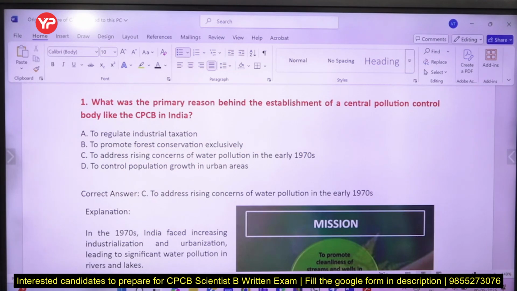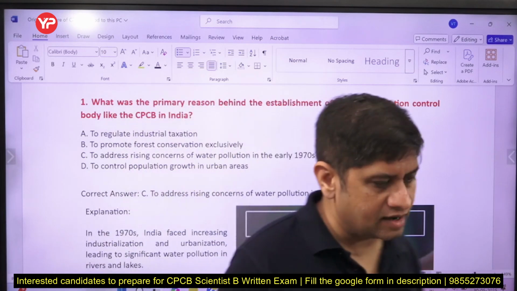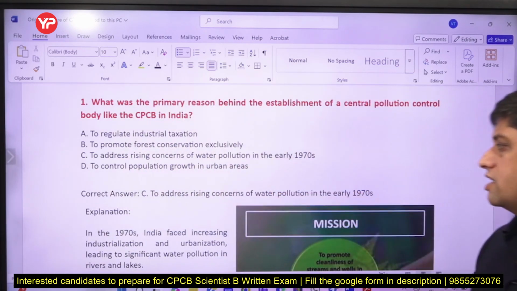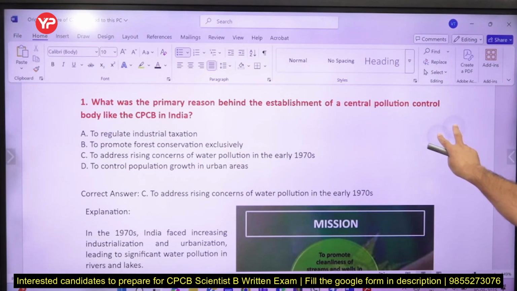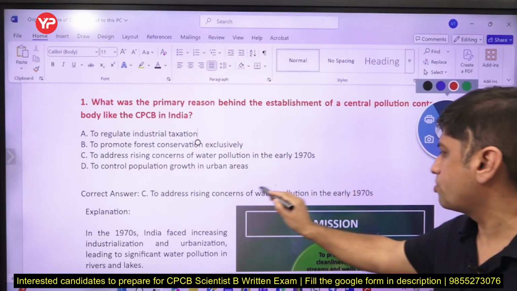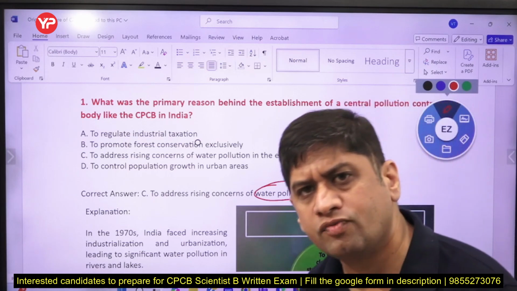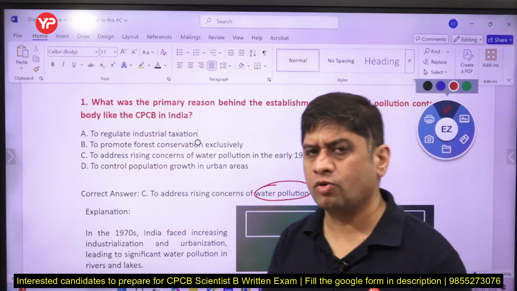Yeah, first question is primary reason क्यों CPCB बनाया गया है? Why CPCB was created in the first place? MCQs, answer is, we talked about water pollution. You will say, sir, water pollution भी है, air pollution भी है, soil pollution भी है. There are so many kinds of pollution. Why Central Pollution Control Board?